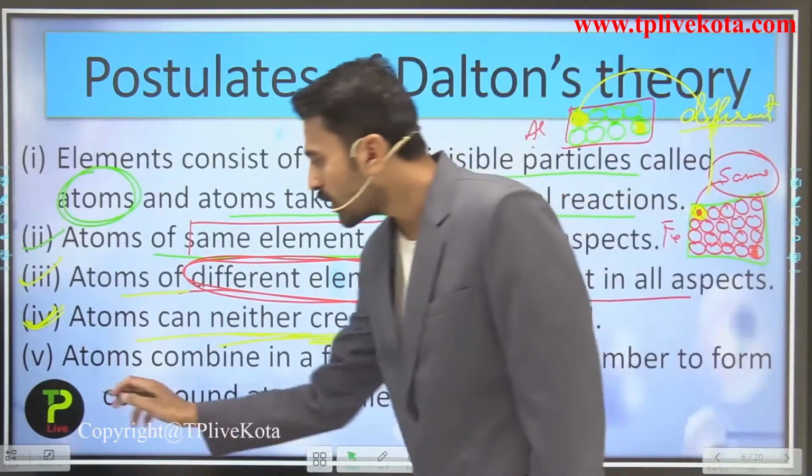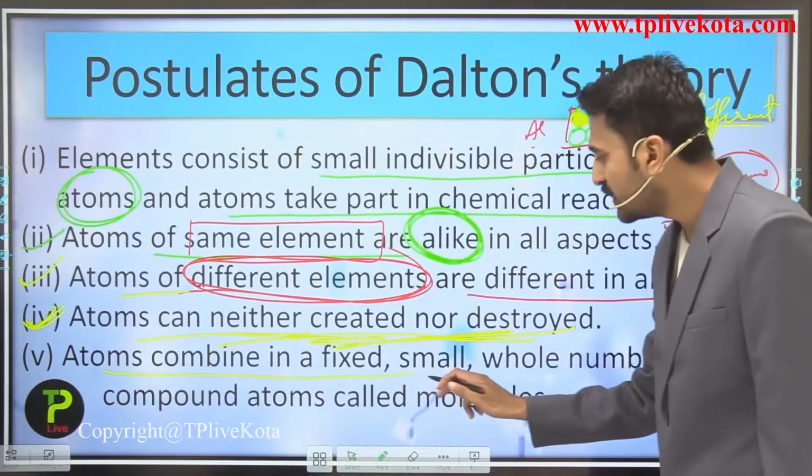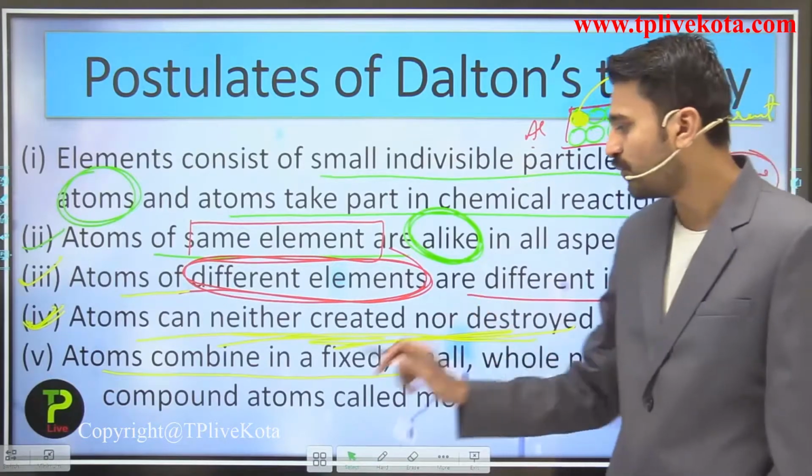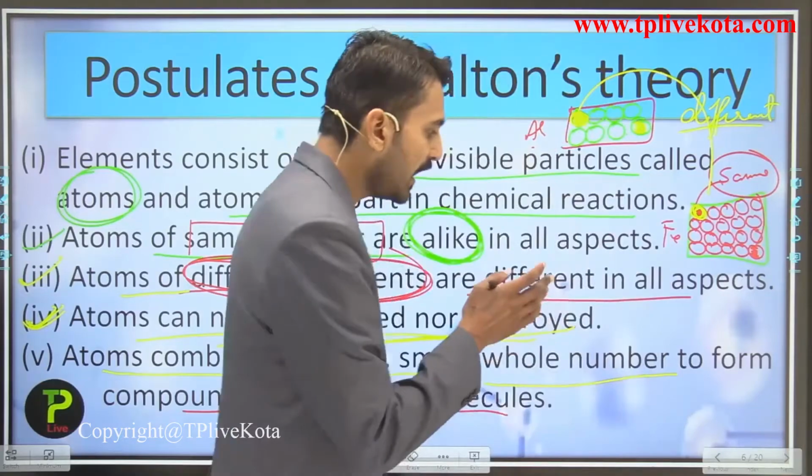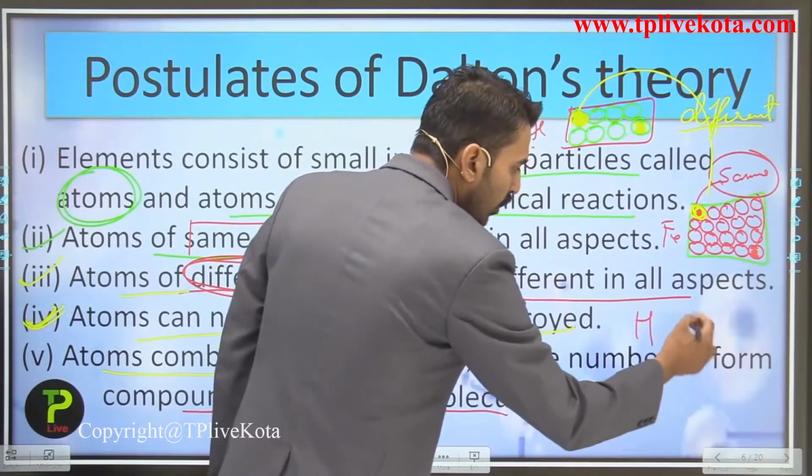So now talking about the next postulate, that atoms combine in a fixed small whole number ratio to form compounds that are called molecules. Just for an example, if hydrogen is reacting with oxygen, they are forming what?